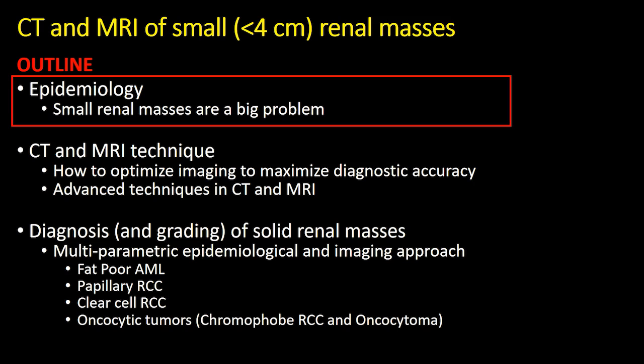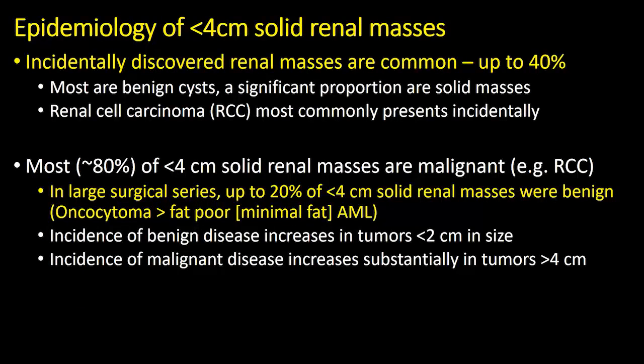So beginning with epidemiology of renal masses, incidentally discovered renal masses are very common. The number varies, but there are some studies which have shown that patients undergoing CT may have an incidental renal mass in up to 40% of cases. In most cases, those are benign cysts, but a significant proportion of incidentally discovered renal lesions are also solid masses. And renal cell carcinoma now most commonly presents as an incidentally discovered renal mass.